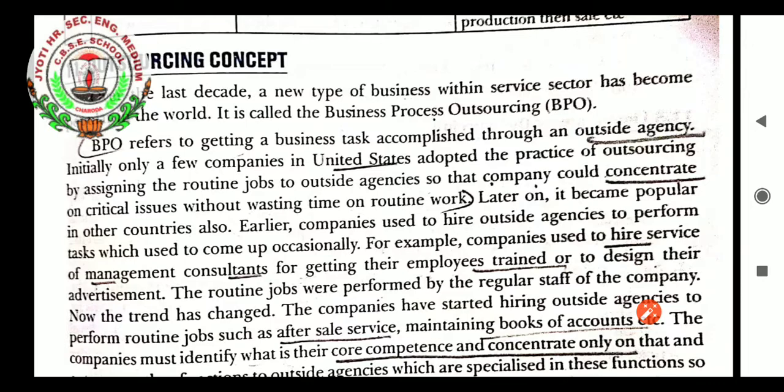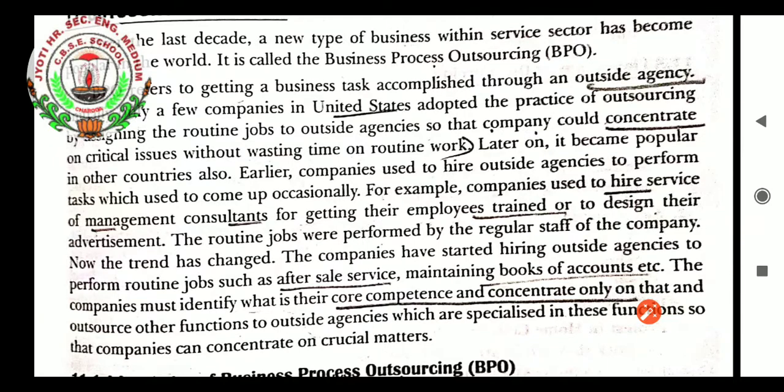Earlier, companies used to hire outside agencies to perform tasks which used to come up occasionally. For example, companies used to hire the services of a management consultant to get their employees trained or to design their advertisement. The routine jobs were performed by the regular staff of the company. Now the trend has changed. Companies have started hiring outside agencies to perform routine jobs such as after sales service, maintaining books of account, etc. I can give one example.